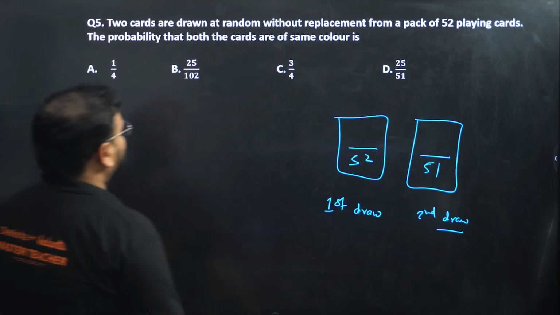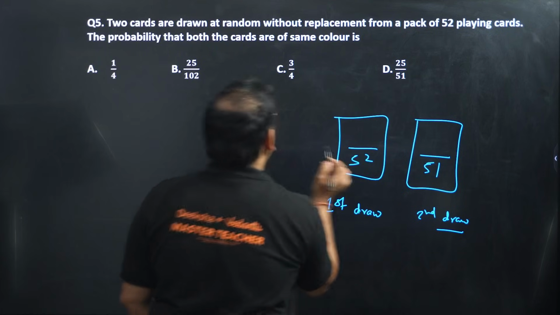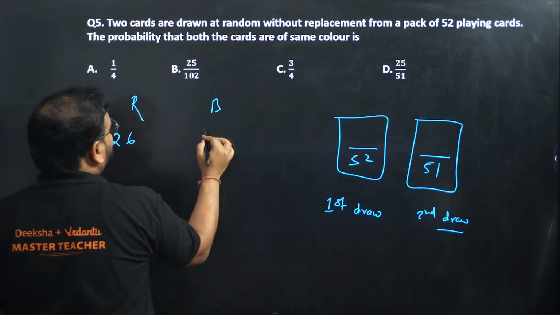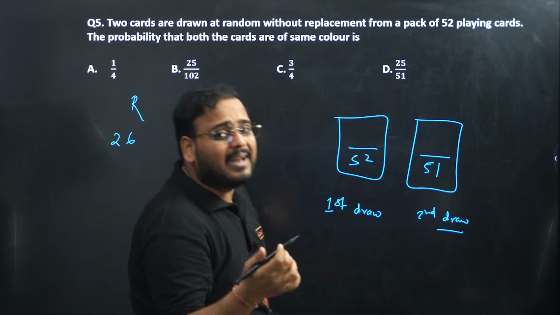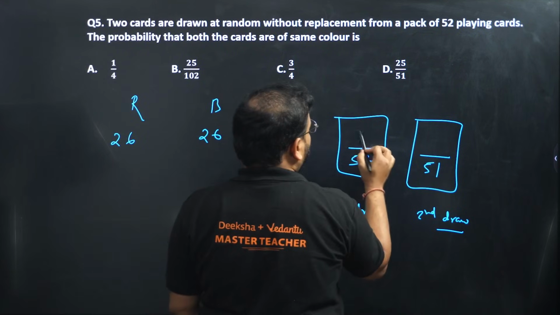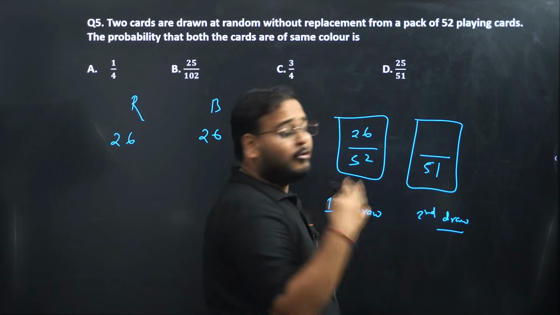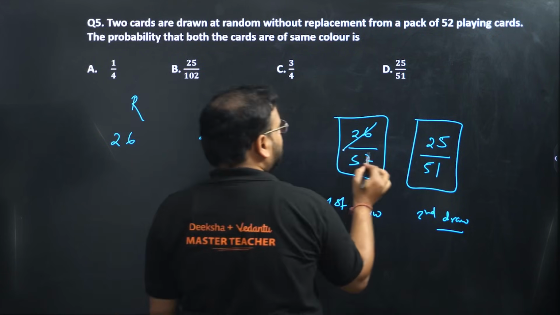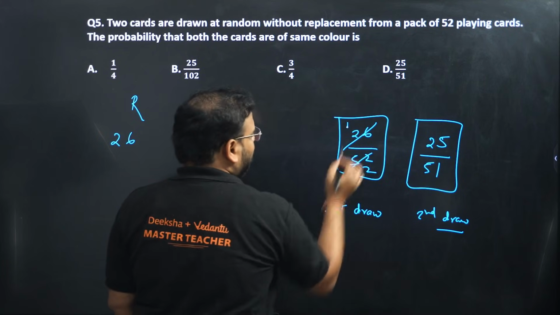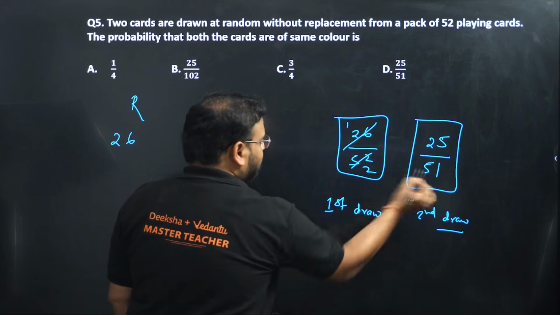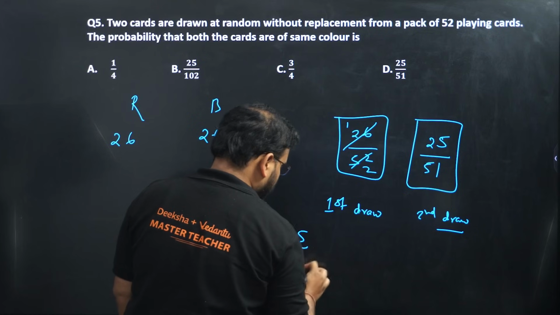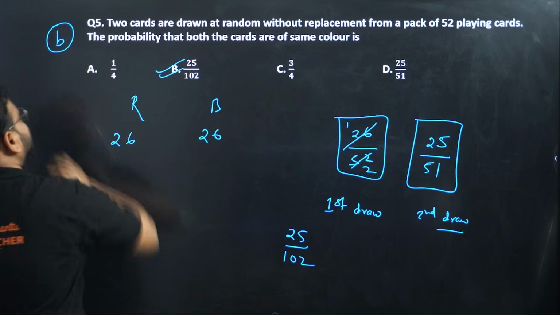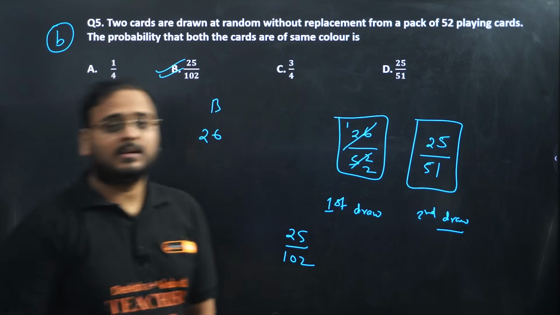Both cards are of the same color. Okay, so this will be what? Same color means I can have either red cards or black cards, right? Red is 26 and black is what? 26. So if I get black, I'll have 26 over here. If I get, let's say, 1 less, now it'll become 25. Any problem? No, sir. Multiply them. We have only 1 over here. 25 into 1 is 25. 51 into 2 is what? 102. Check, please. Simple question.